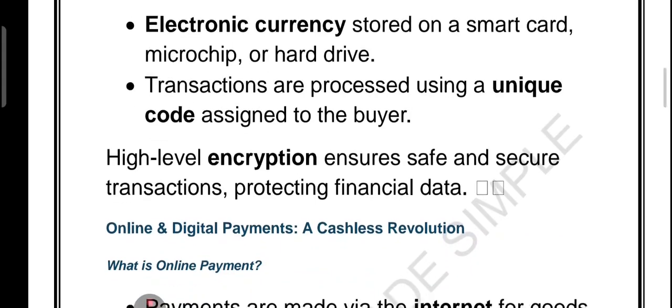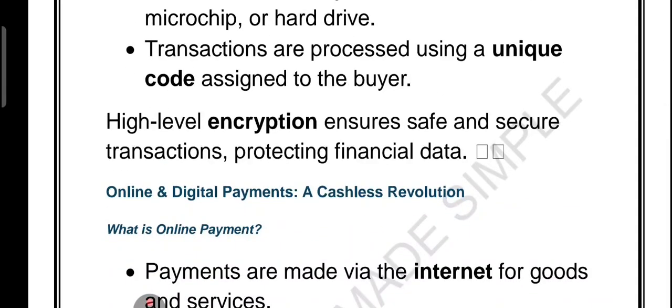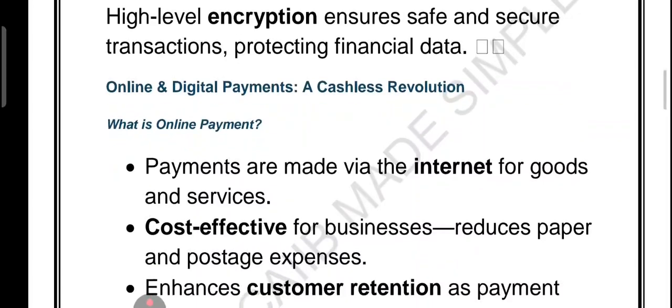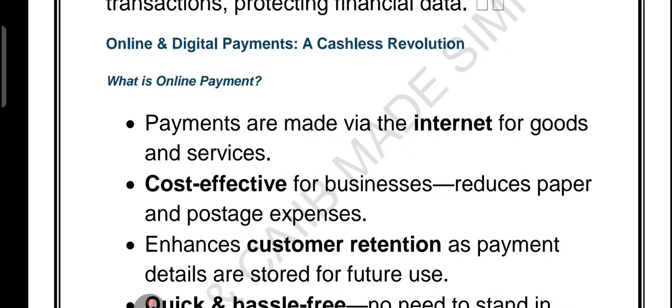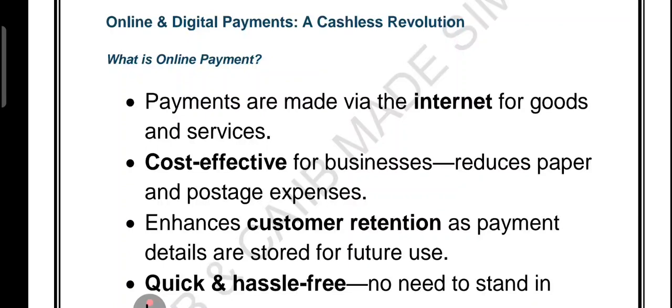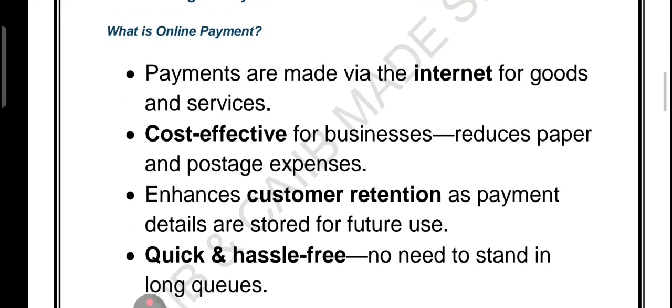Now, online payment. What is the meaning of online payment? Basically, online payment simply means paying for goods and services using the internet. And the best part is that it cuts down the cost for business because no paper or postage is required. Plus, once your details are saved on the site, you are more likely to shop there again, making it super convenient. And yes, it saves your time. No standing in long queues at the bank or ATM. Just one click and your payment is done. That is why almost every bank now offers online bill payment 24 into 7.